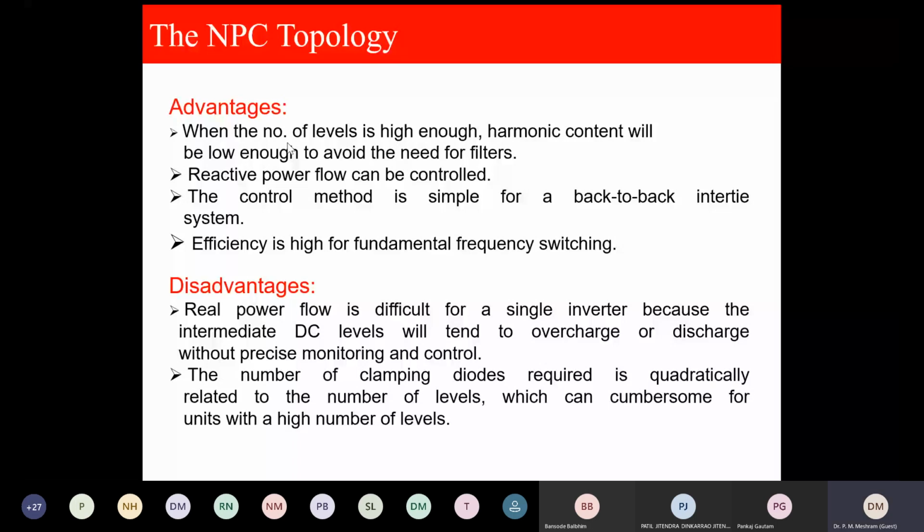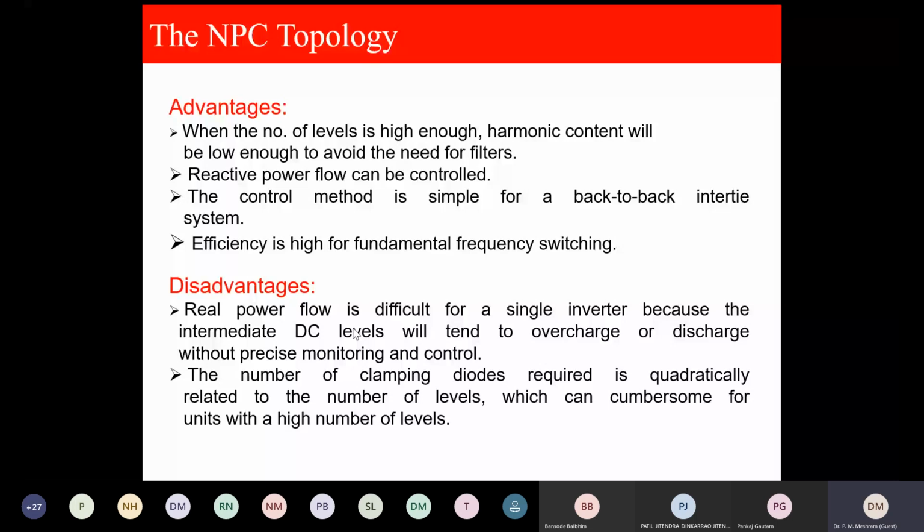This PPT I had already given to Patil sir. You can take it. We will not waste much of the time because I was told to give focus on MMC. So I will focus on MMC, and I will not dwell much on the topologies.